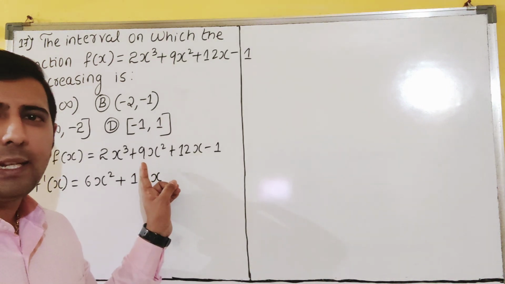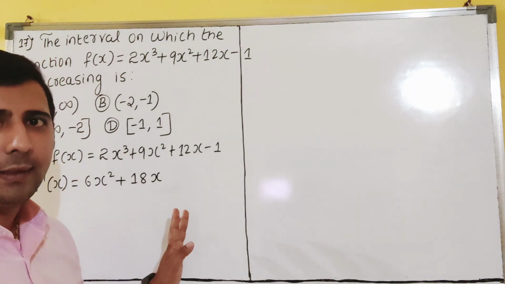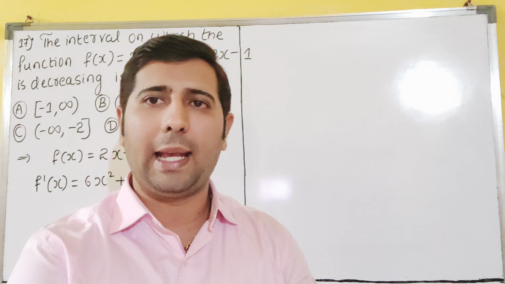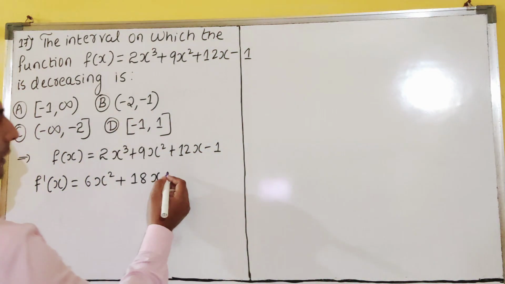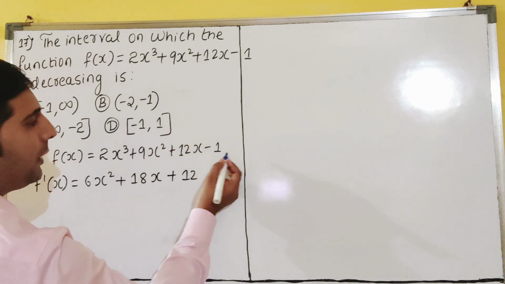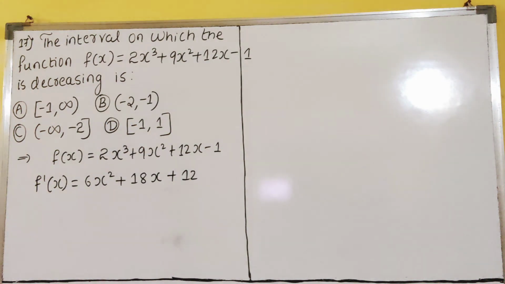So directly I am saying, dear students, constant we can write 9 as it is. X square derivative is 2x. 2x into 9 is 18x. You know everyone this one. So simple it is calculation. 12 is written as it is. So x derivative is 1. So minus 1 is 0, dear students. So we got this much.